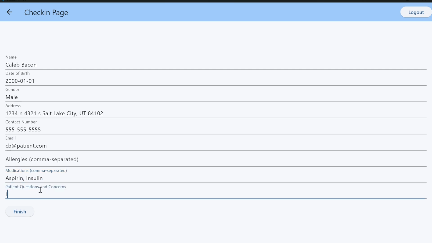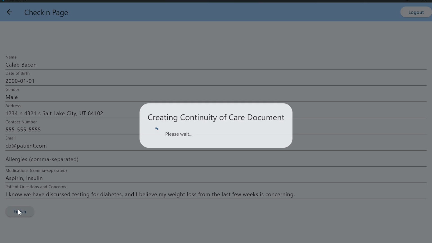So I'm going to say, I know we have discussed testing for diabetes, and I believe my weight loss from the last few weeks is concerning. So I'm going to go ahead and click finish on that, and this is going to create a continuity of care document for me. This is the document that is an industry standard for doctors and for their patient appointments, and will make this appointment easier for the doctor to address the patient's concerns.